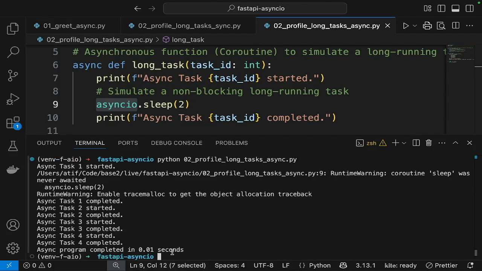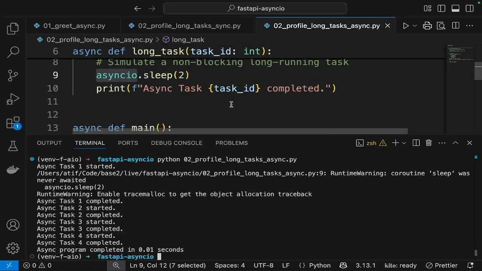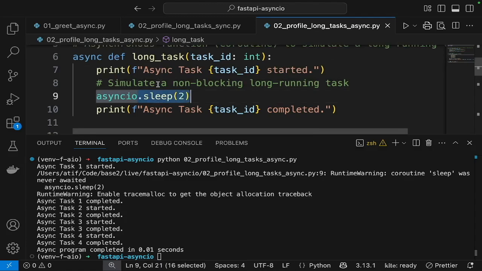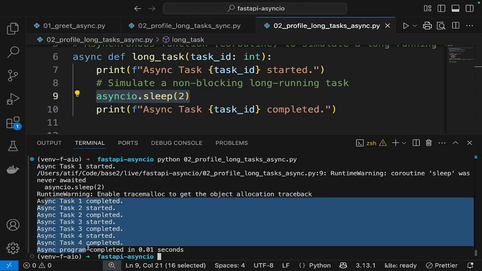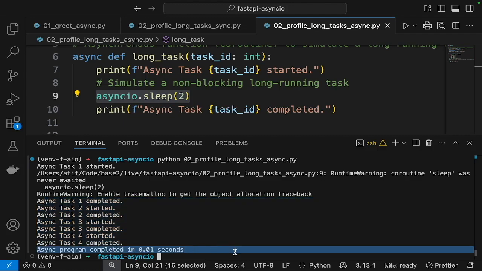So as you see, the whole function finished within 0 seconds, which is an unexpected result. It should have taken at least 2 seconds, as the sleep is 2 seconds. Because we haven't used await, it means that this function call has resulted in only the creation of a coroutine, but the coroutine didn't actually start executing. Therefore, the tasks just completed as soon as they started, and overall execution time remained 0 seconds.